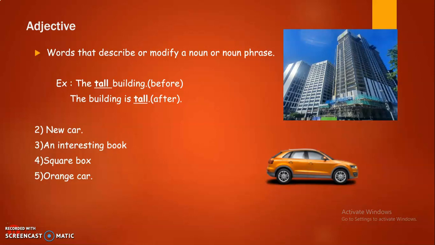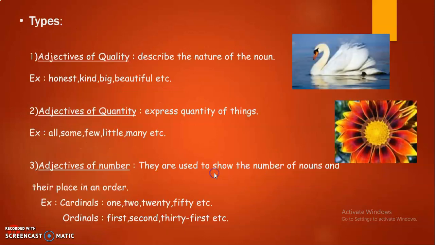I'm describing the nouns. I'm telling about the properties. Okay, I'm describing the color or the structure. Basically, I'm describing the nouns. So adjectives are nothing but describing words. There are different types of adjectives. They are adjectives of quality, quantity, number, demonstrative, and determiners.